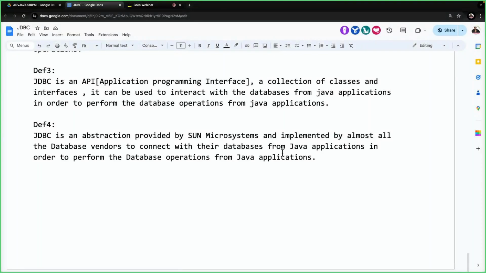Rule number one: if you want to put up any KFC outlet, you have to check all the nearby KFC outlets. It should be a minimum of 3 kilometers distance, or at least 1.5 kilometers minimum we have to maintain. Then only they are going to give permission. Point number one.